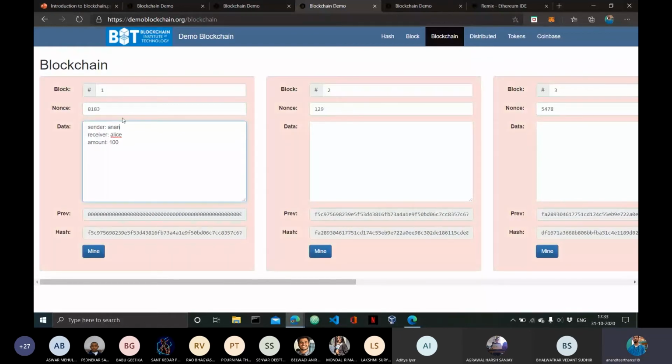Now I am changing this. So I changed the data in this block, so the hash of this block is going to change. This everyone knows, right? As soon as I change the data in this block, the hash of this block will change. But in this website there is a bug: as soon as I change this, the previous hash field of this block got changed to the one that is present now. It should actually be 000 B4C, from when the Bob was there.